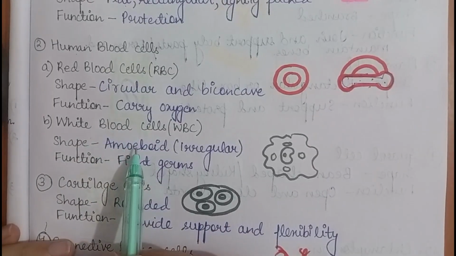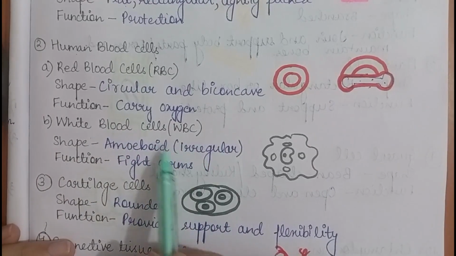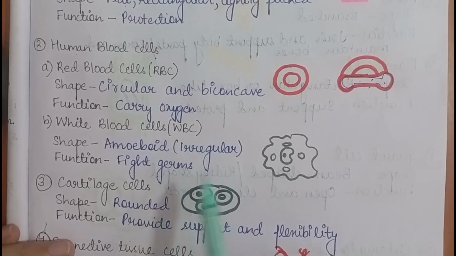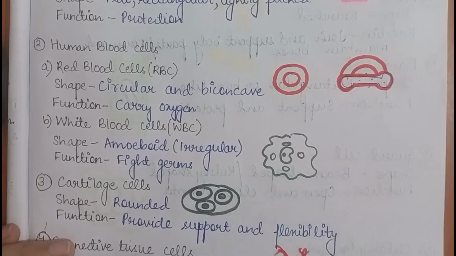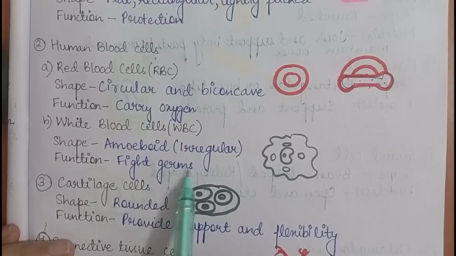Now white blood cells. White blood cells are amoeboid. Amoeboid means they are irregular in shape. They don't have any fixed shape. Their function is to fight germs.